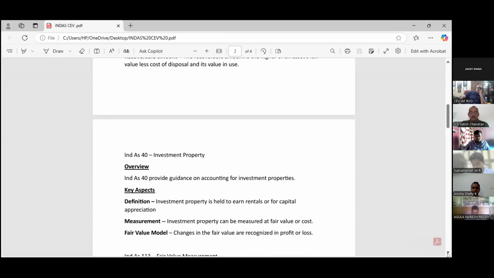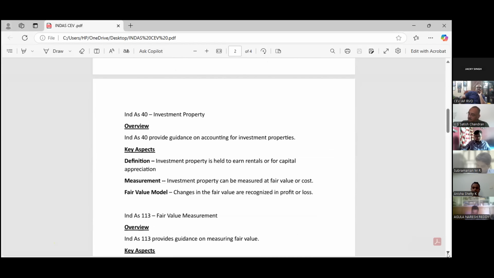Then come to investment property. Ind AS 40 provides guidance on accounting for investment property. In there, we have a key aspect, the definition. Investment property is generally held for rental or for capital appreciation. Either you get the rental, or if you invest in the investment property, then you get the capital appreciation.